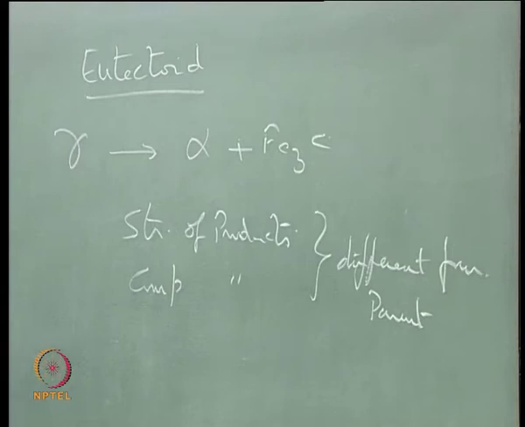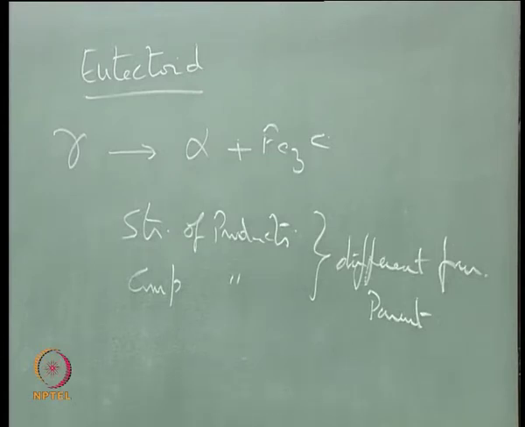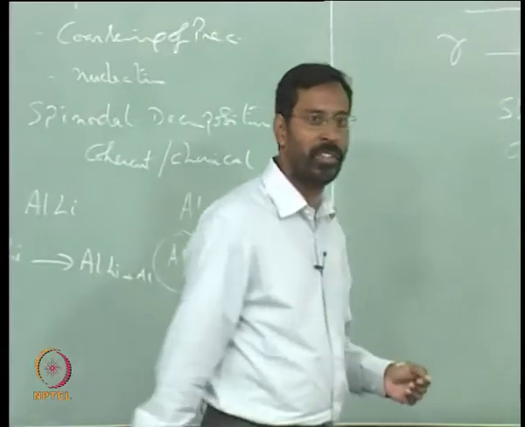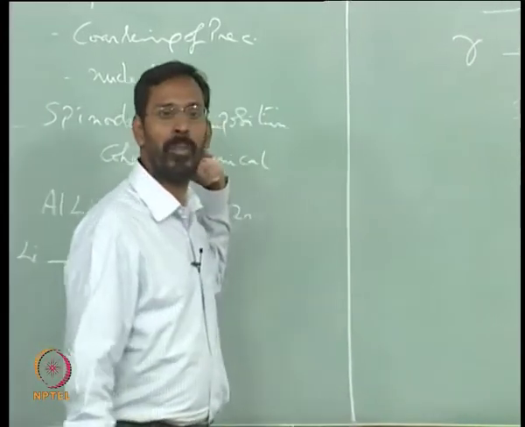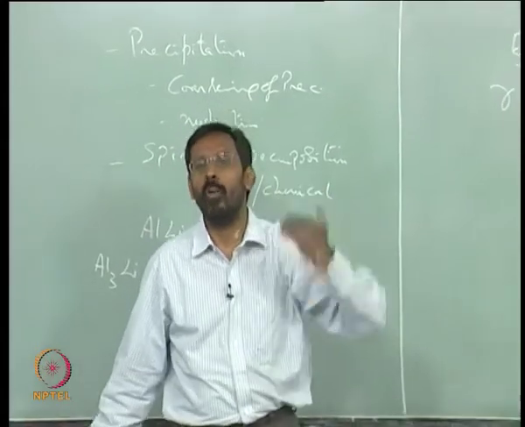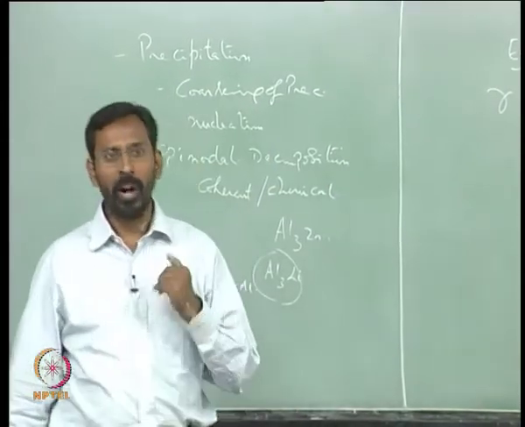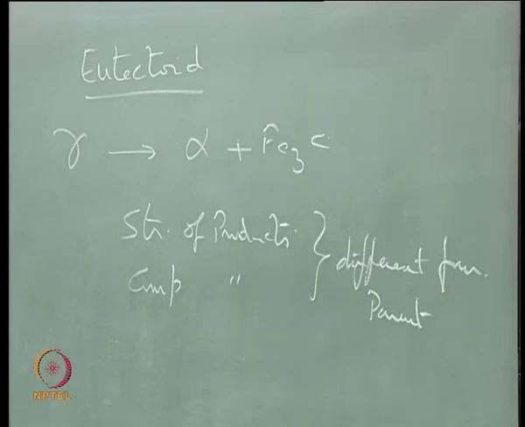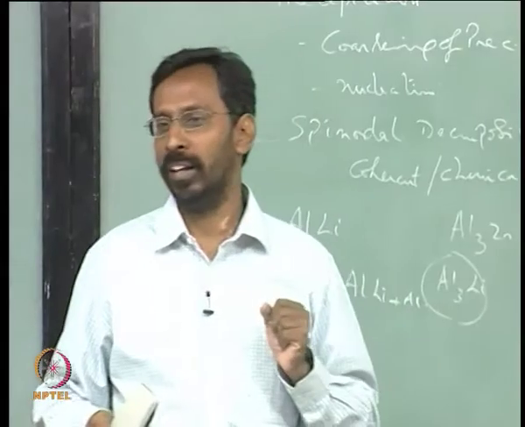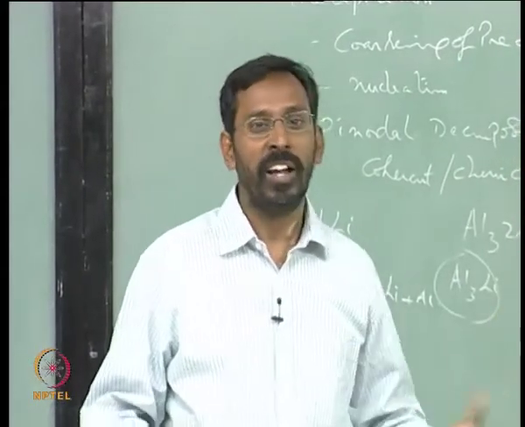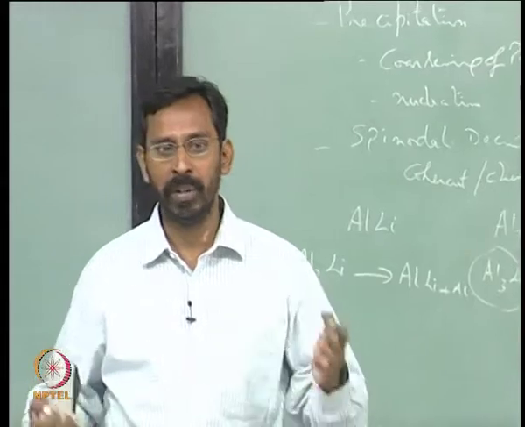The moment you have this situation, obviously you will know that the activation energy for such a transformation is going to be higher, is it not? So when compared to a normal precipitation, this is more difficult. That means you need more undercooling. If you talk in terms of precipitation, the system tries to avoid a process of higher activation energy by choosing something which has a lower activation energy. That is where transient phases come into the picture, GP zones and things like that.